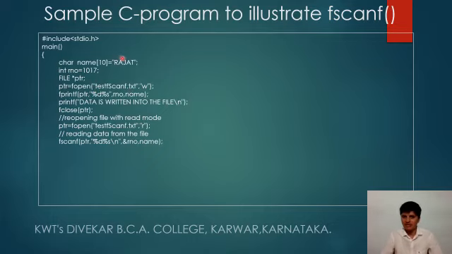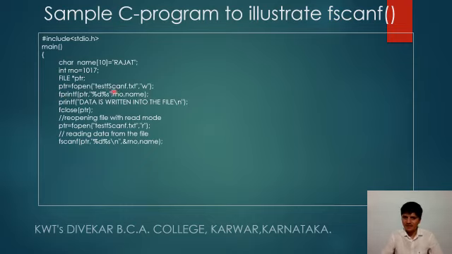So initially these variables had data, that is Rajat and 1017 in the name and rnumber respectively, and those variables are specified in the parameters.